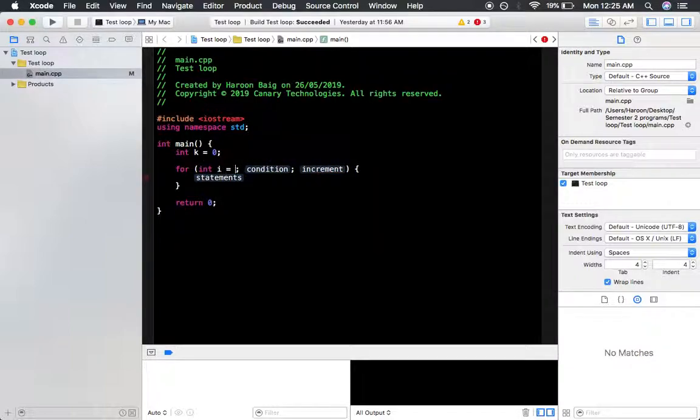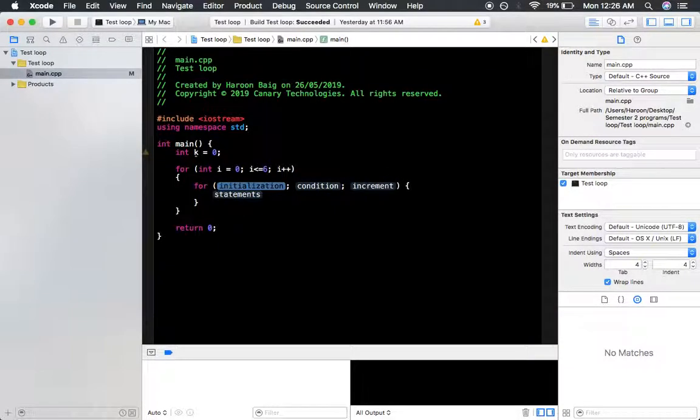Inside this for loop we are going to declare i, that is also equal to 0, and the condition is i is less than or equal to, and for n you can take any positive integer. So let's say 6. That is an arbitrary integer. And then i plus plus, we are going to increment i, and then instead of a statement I'm going to include another for loop. So there is also int i equals 0, the same thing.